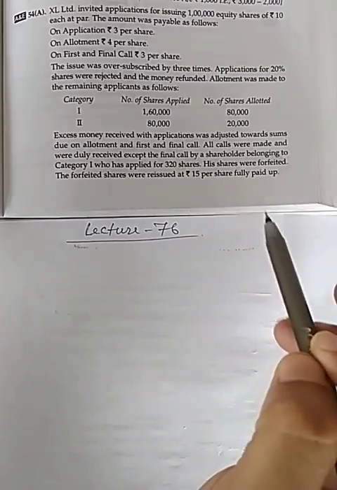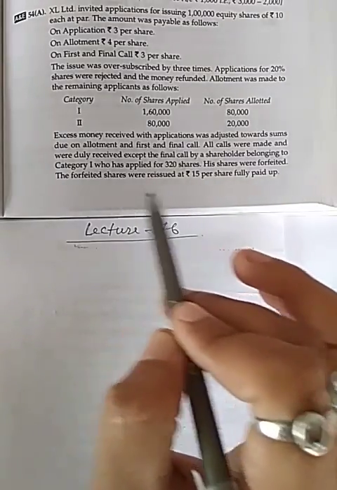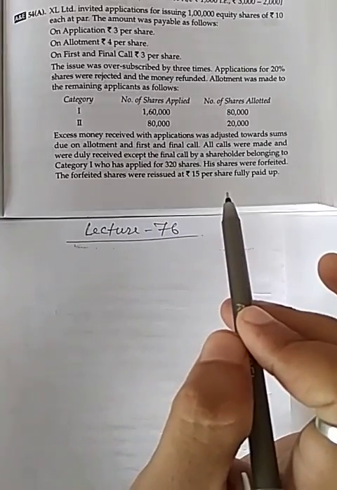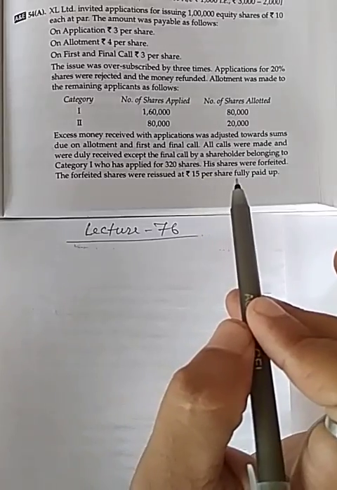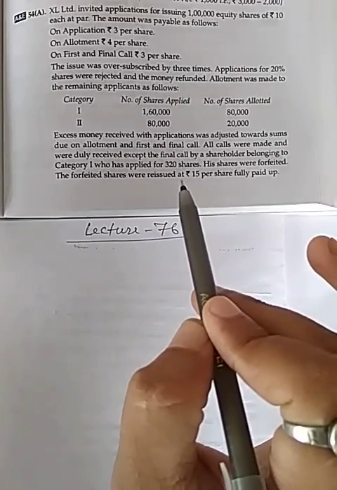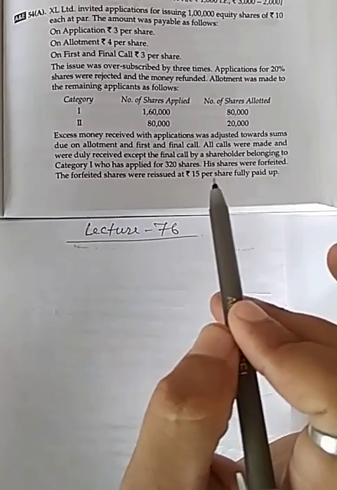And the next part of the question is saying prepare journal entries for issue and forfeiture of shares.